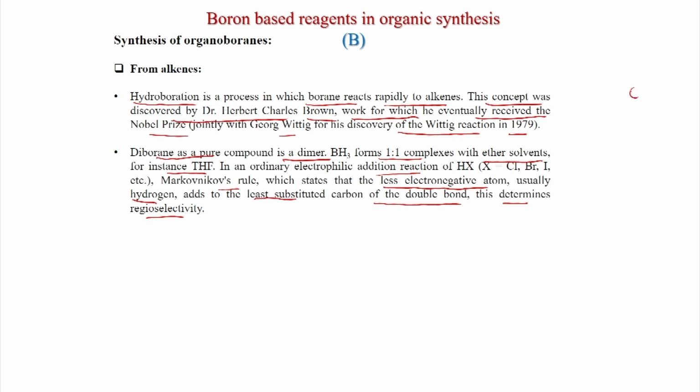So, when there is an alkene like this, then HX addition happens like this. So, X goes there and hydrogen comes at the terminal. This is the Markovnikov rule.